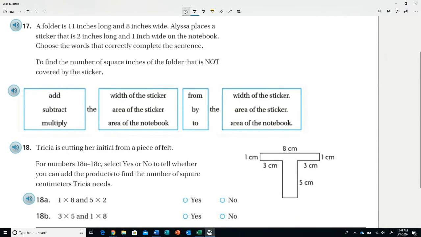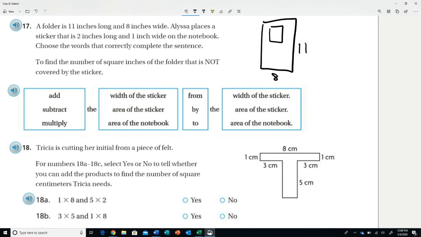Okay, so first off, it is always a good idea to draw a picture. So number 17, Alyssa has a folder that is 8 inches wide and 11 inches long. She places a sticker that is 2 inches long and 1 inch wide.